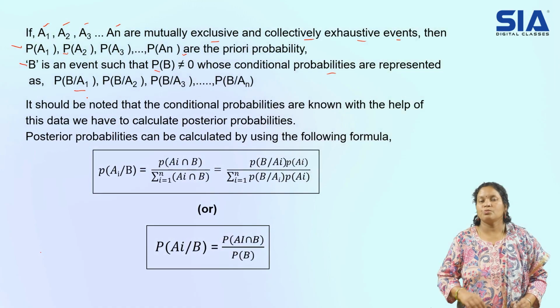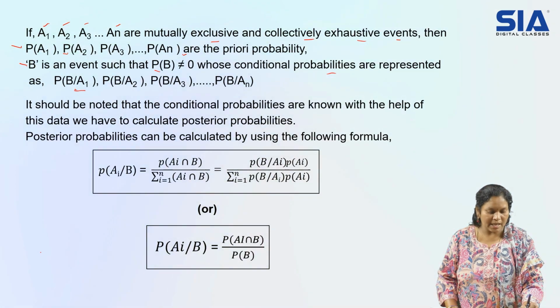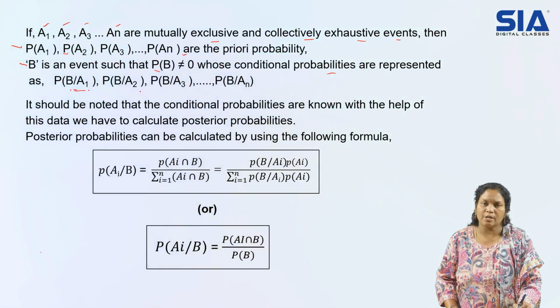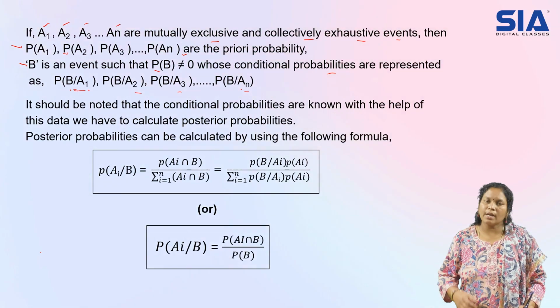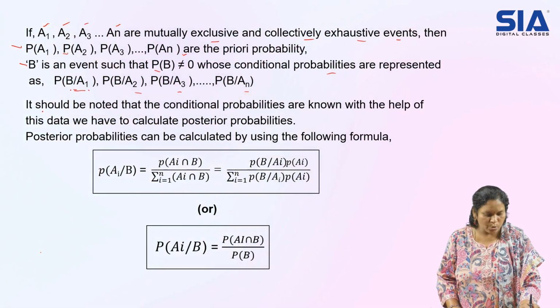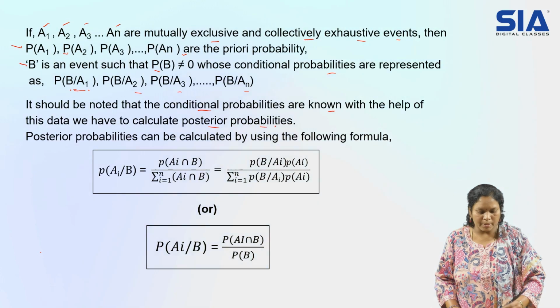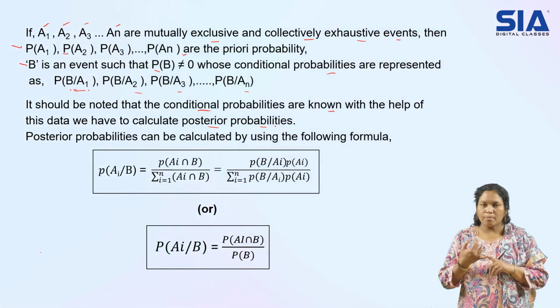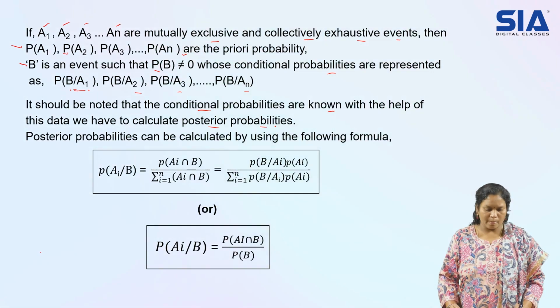So whenever such situations are there, we'll go for conditional probability. So here B by A1 is nothing but A1 used to get B. So that is your conditional probability. Similarly, all other conditional probabilities I am considering. Now let us use all this information to get our Bayes theorem. So it should be noted that conditional probabilities are known with the help of this data. We have to calculate posterior probabilities. So what we considered, prior probabilities we have, conditional probabilities we have, utilize them to get our posterior probabilities.